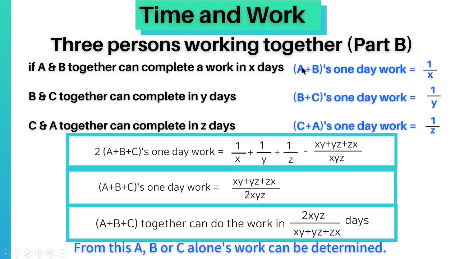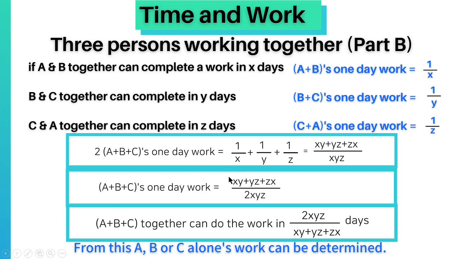So twice of A plus B plus C's 1 day work equals 1 upon X plus 1 upon Y plus 1 upon Z, equal to XY plus YZ plus ZX upon XYZ. As this is twice of A plus B plus C's 1 day work, the 1 day work of A plus B plus C equals XY plus YZ plus ZX upon 2XYZ.